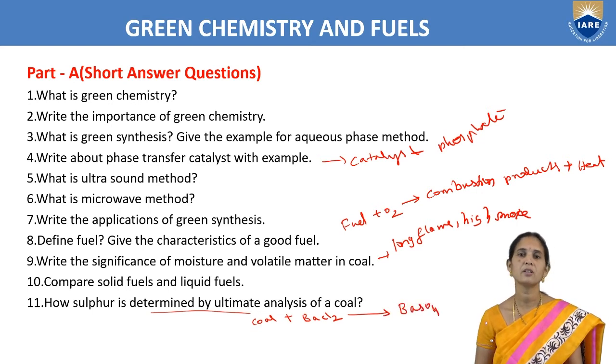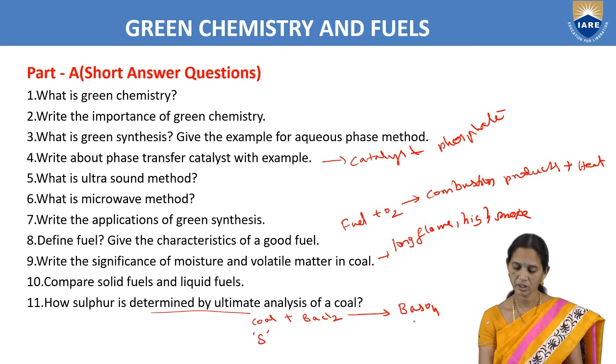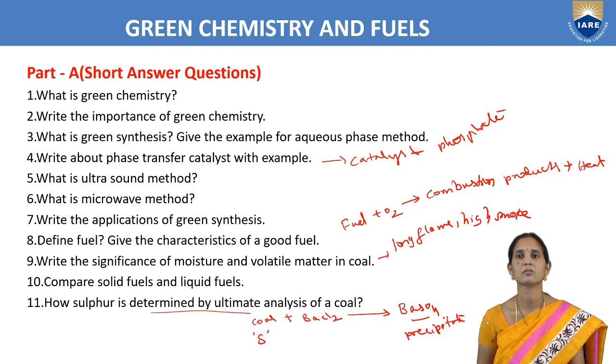If sulfur is present in the coal, we get a barium sulfate precipitate. That precipitate we filter, wash, dry, and take the weight. So the coal sample is treated with barium chloride solution and we get a barium sulfate precipitate.